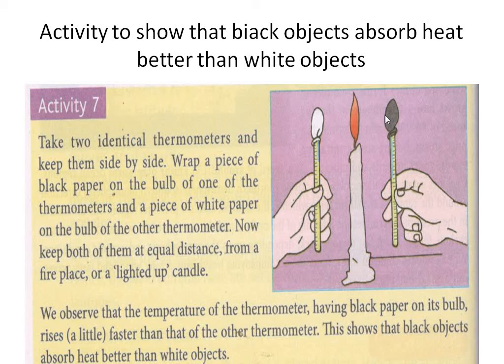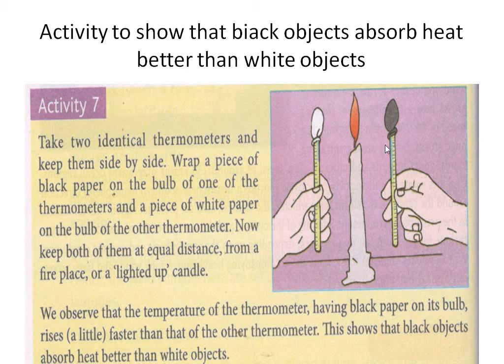Flame से black तक का distance and flame से white पेपर तक का डिस्टेंस यानी थर्मोमीटर तक का डिस्टेंस दोनों इक्वल होना ज़रूरी है. So at equal distances you have to place both the thermometers. We observe that the temperature of the thermometer having black paper on its bulb rises faster than that of the other thermometer. This shows that black objects absorb heat better than white objects.